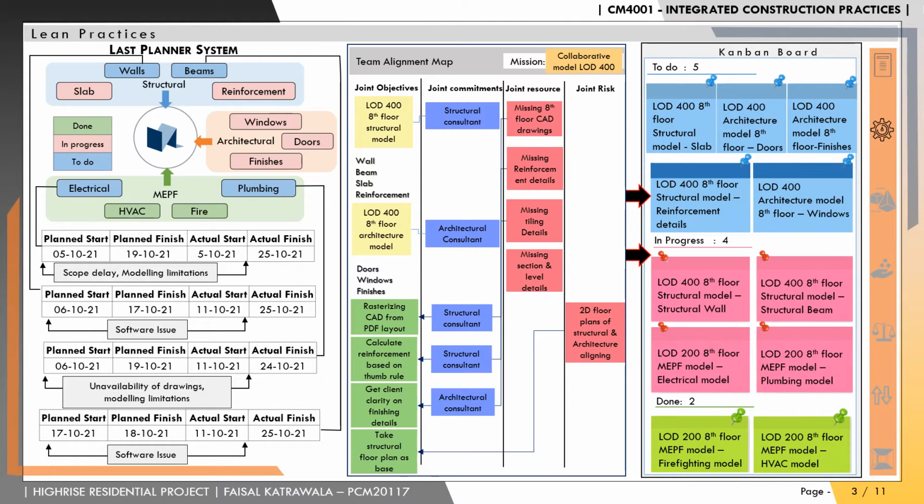As a part of the forward pass, joint objectives were created and their joint commitments, resources, and risks were assigned. This is followed by the backward pass where the resource constraints and their risks are identified and assigned responsibilities. These joint objectives are then passed on to the Kanban board where the activities are taken as the workfront is available. A similar approach is observed in the last planner system where the schedule is created and assigned, and major constraints to those activities are identified and resolved before the scheduled date of the activity.